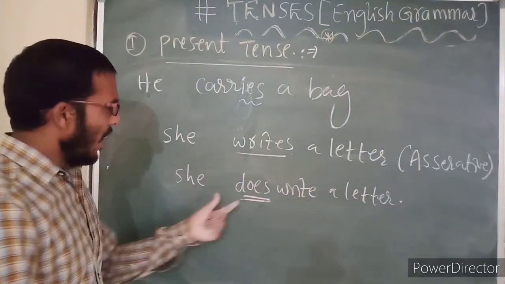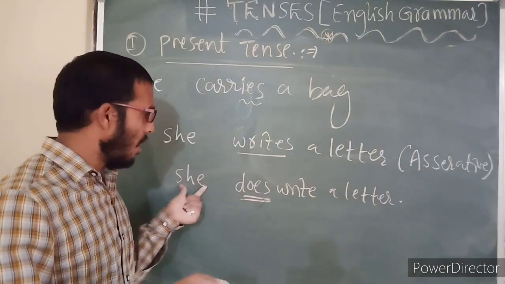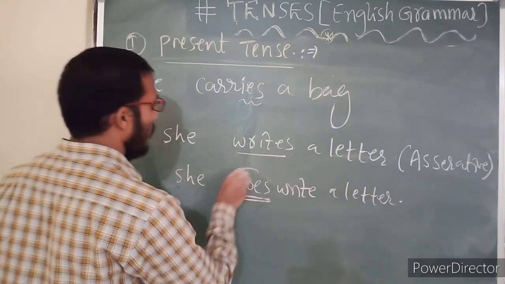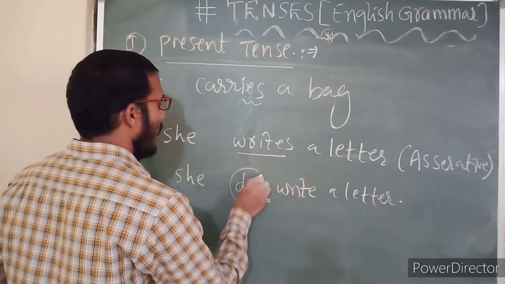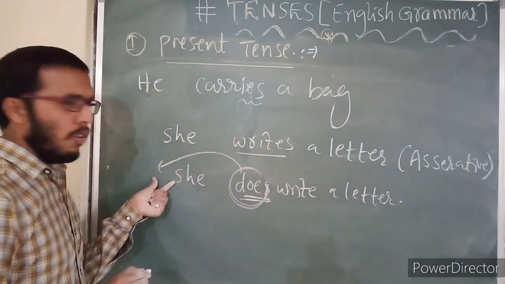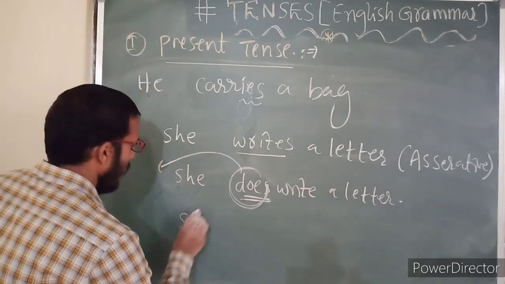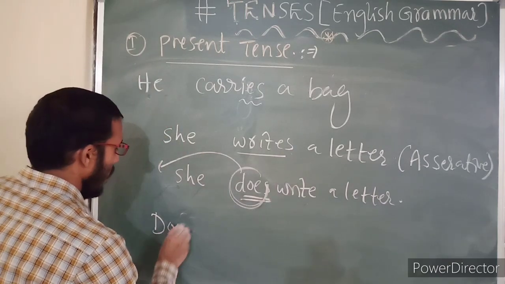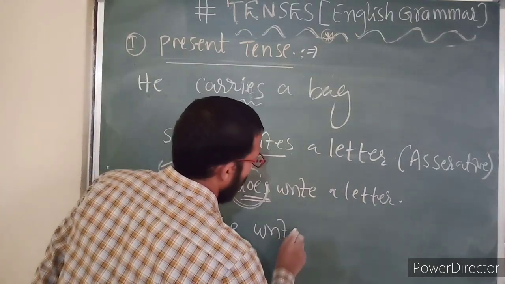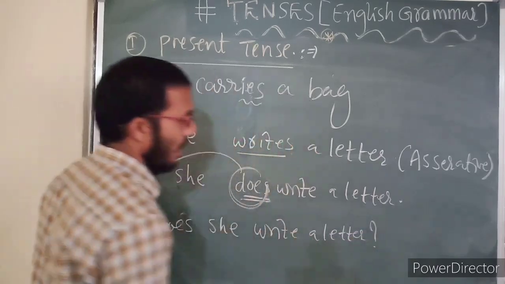Whenever the subject is third person singular, we should use does here. Now if I want to convert this into question format, the helping verb should be brought before the subject, then the entire statement will become a question. Therefore: does she write a letter? It becomes a question here, right? This is the interrogative.